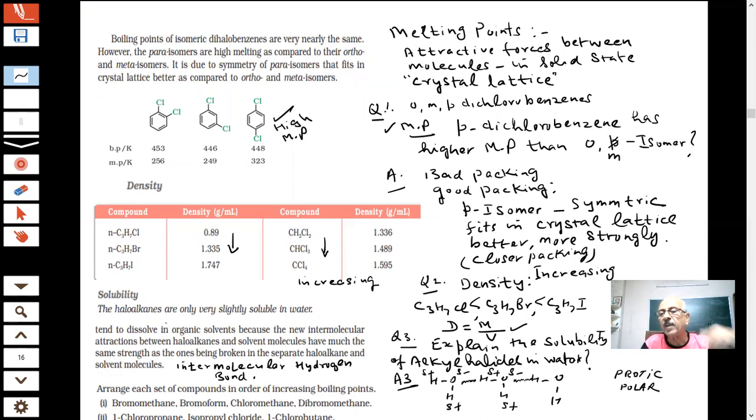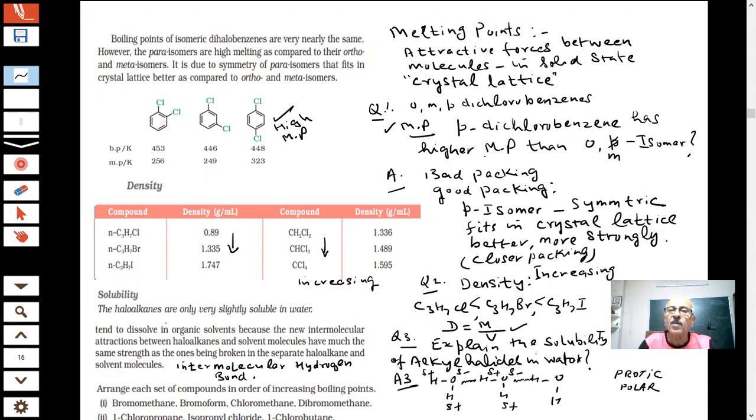But they will become soluble in non-polar types of solvents. Do you know what are non-polar solvents, students? Do you know any example of a non-polar solvent? In organic chemistry, a lot of non-polar solvents are used, like CCl4, CHCl3, benzene, all that. So they are likely to dissolve in those types of solvents where no hydrogen bonding is involved. Like dissolves like. You have heard about it. Therefore, their solubility in water is very less.